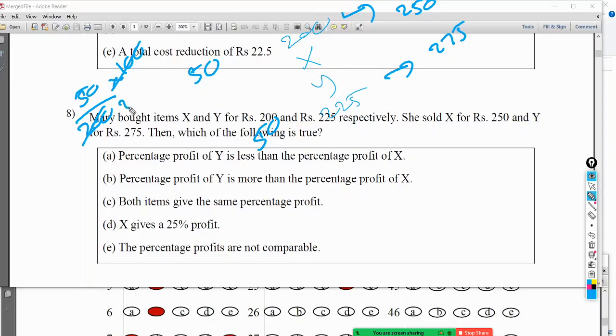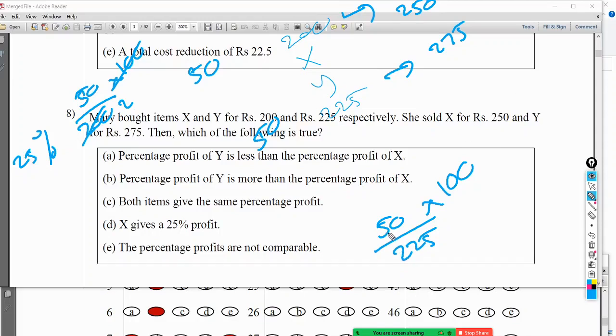That is 25% profit. What about this? The profit percentage is profit, which is 50, divided by the cost 225, into 100.